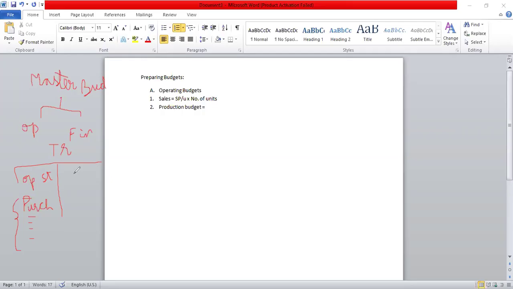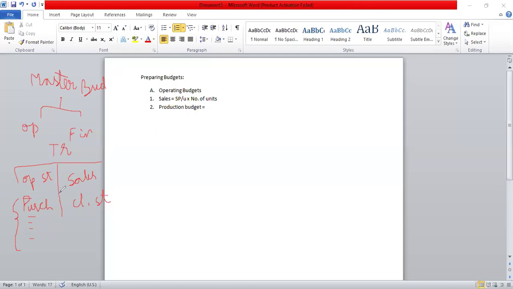This is a condensed form of trading account. On the credit side, we have sales, and apart from sales, we also have the closing stock. If we look at it as units instead of amounts, the units in the opening stock plus the units that are produced together are the available stock.